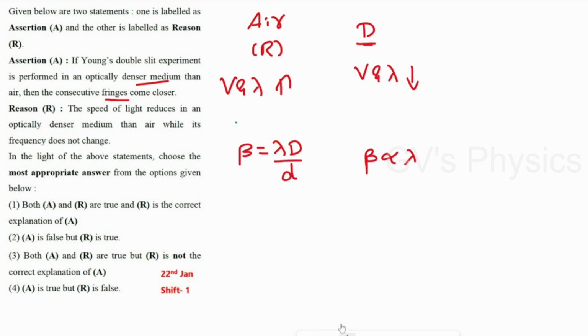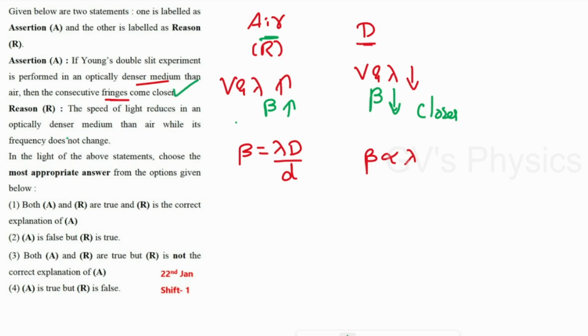In this question, instead of air medium, they have chosen a denser medium. In the case of air medium, wavelength is maximum, because of that fringe width also will be maximum. Coming to the denser medium, since the wavelength decreases, the fringe width also will decrease. If fringe width decreases, all the fringes will come closer. So the assertion is correct.